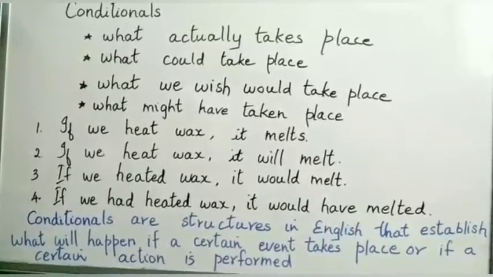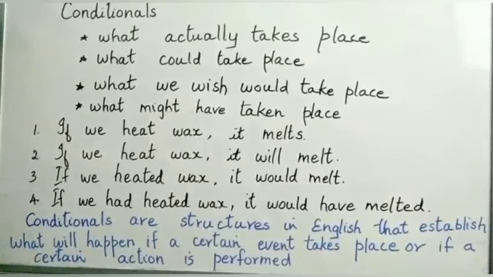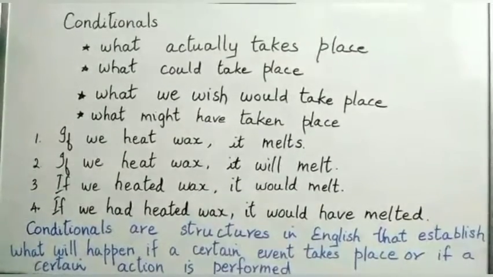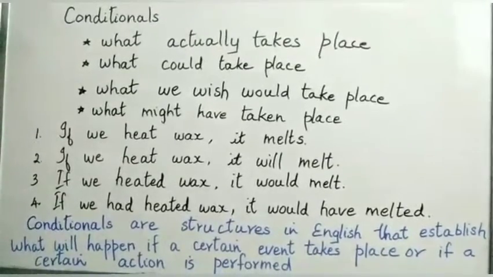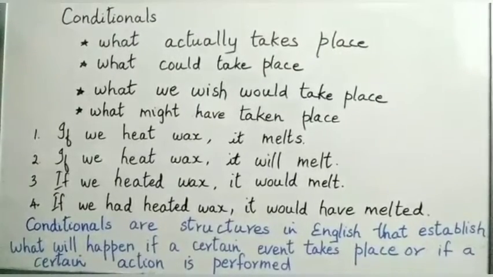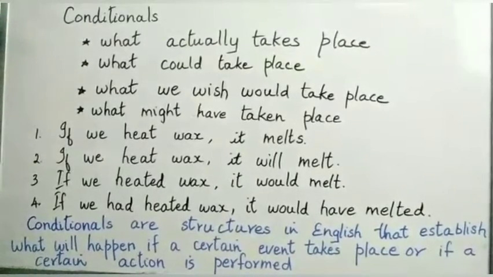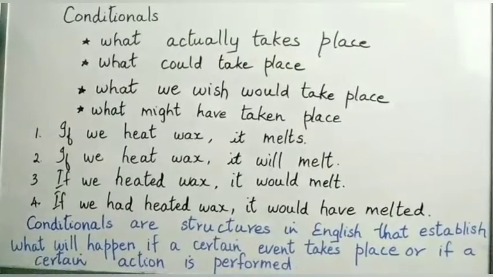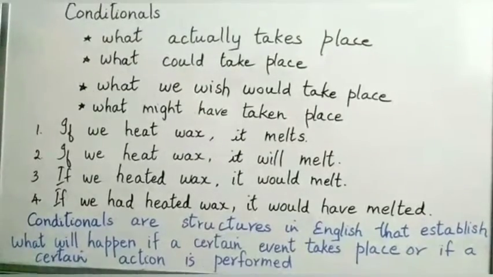Dear students, conditionals talk about what actually takes place, what could take place, what we wish would take place, what might have taken place. Just see the example, you will understand. If we heat wax, it melts. Okay, this is fact, habit, truth. Second one you see, if we heat wax, it will melt. This is conditional 1. Next one you see, if we heated wax, it would melt. This is second conditional. Then third conditional is this one, if we had heated wax, it would have melted.